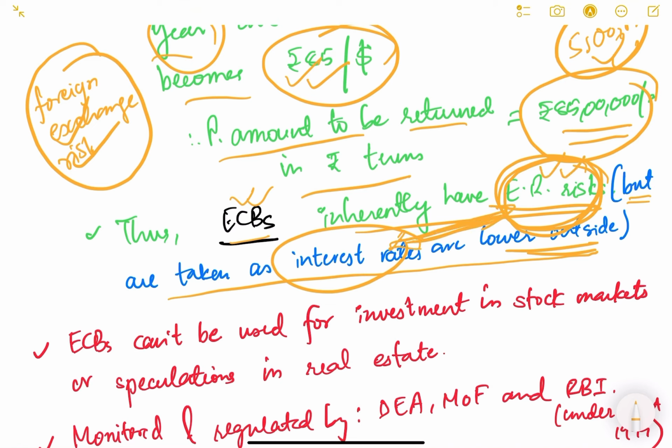If the exchange risk is more than the interest rate differential, then people will not go for it. If it is balancing or if it is less, then obviously people will go for it. It is a business decision.